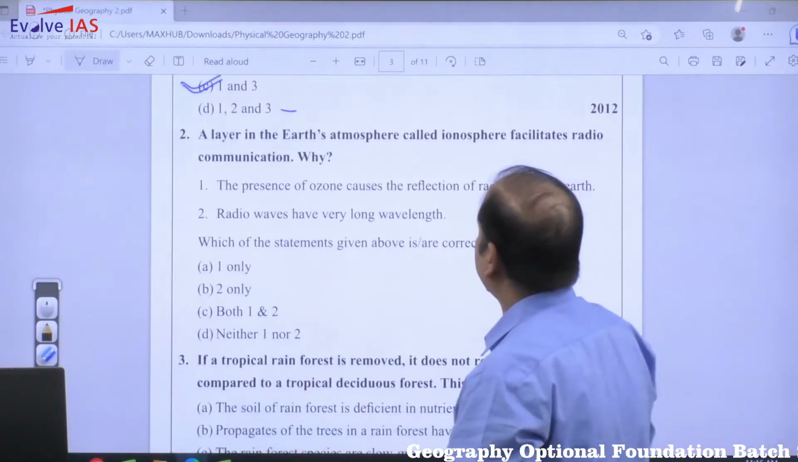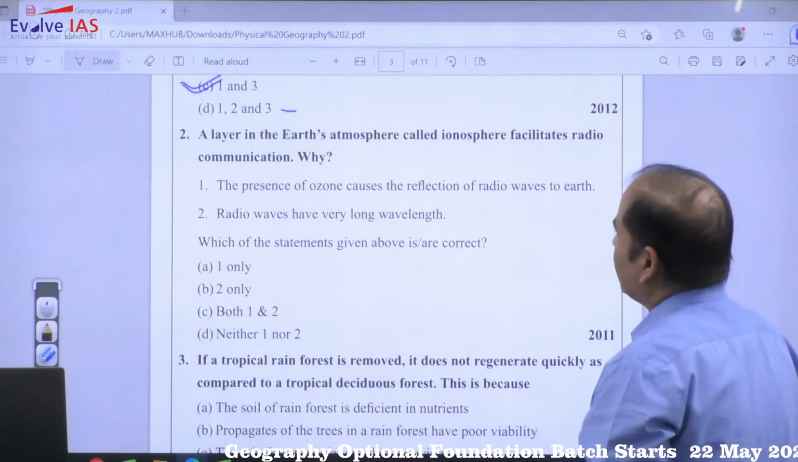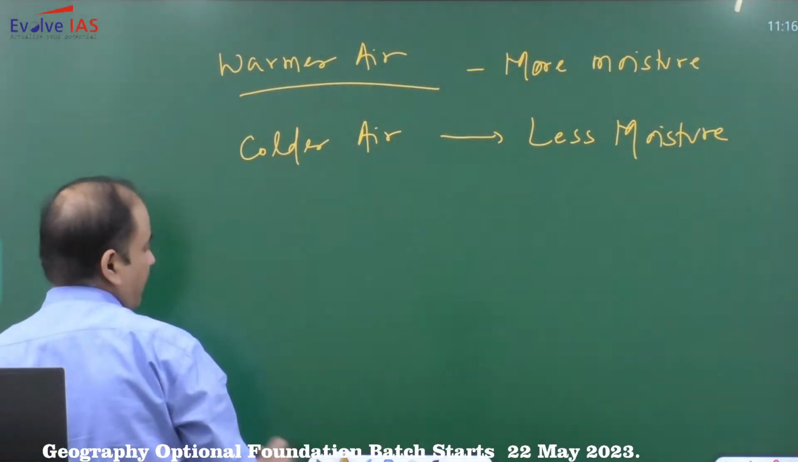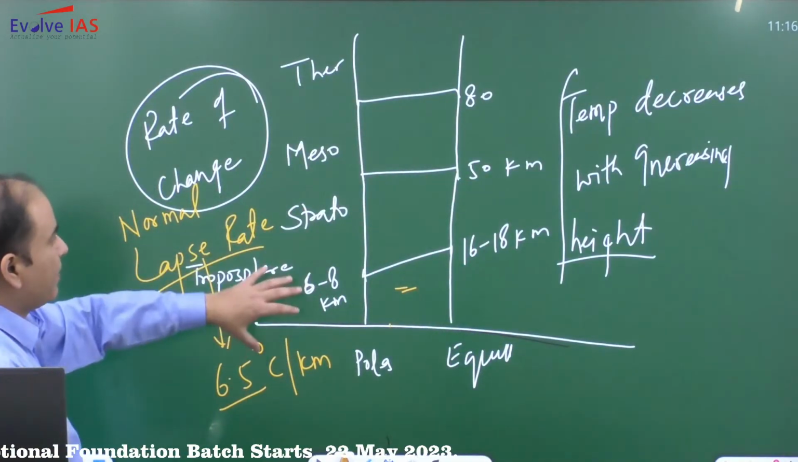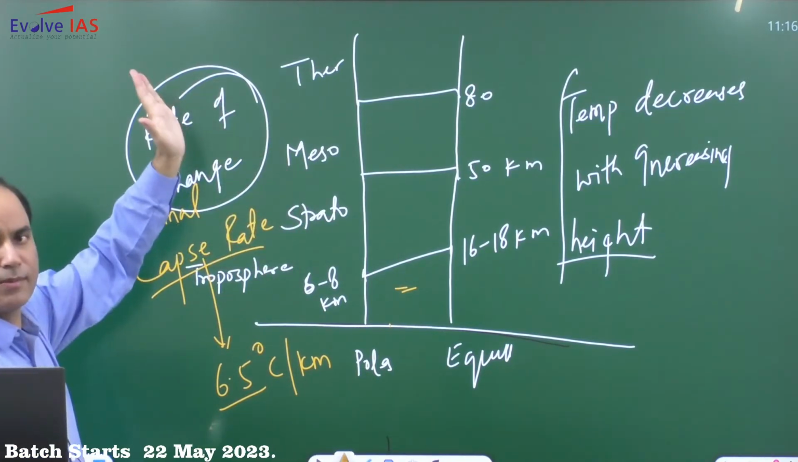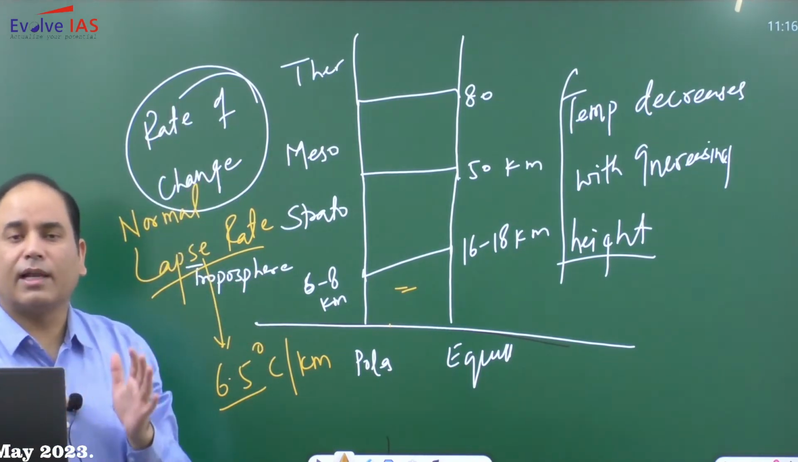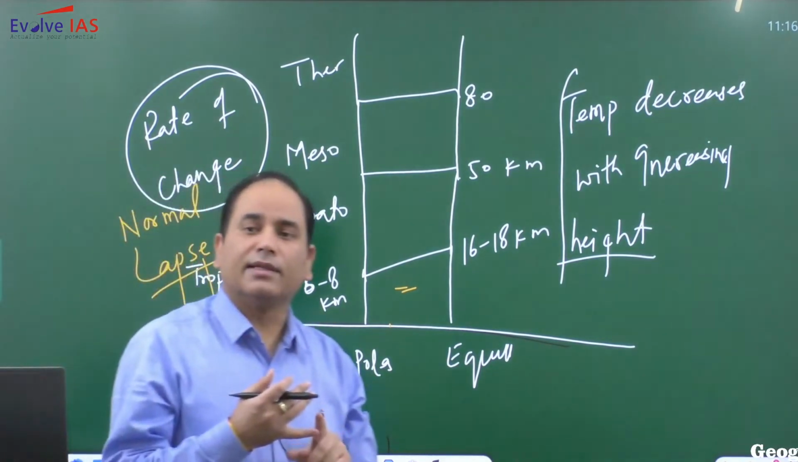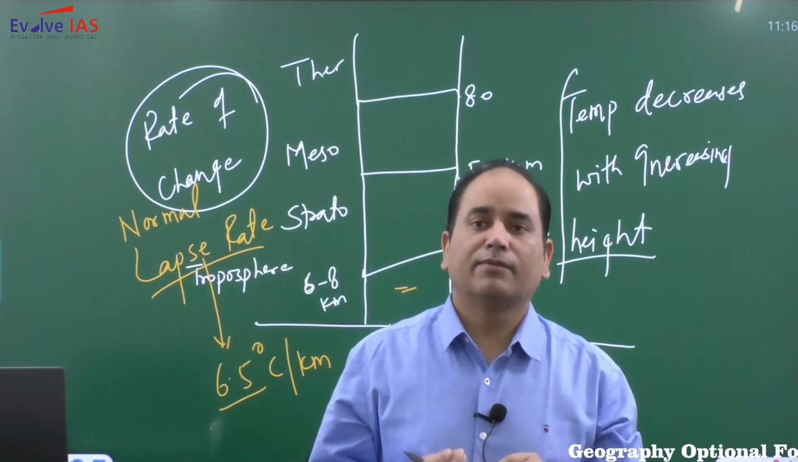A layer in the Earth's atmosphere called the ionosphere facilitates radio communication. Why? Now we'll have a brief discussion about the layers. We were discussing that we have different layers: troposphere, stratosphere, mesosphere, and thermosphere. As far as the troposphere is concerned, most of the climatological phenomena are limited to the troposphere. Climatological phenomena, in the sense of the formation of cyclones and the formation of clouds.